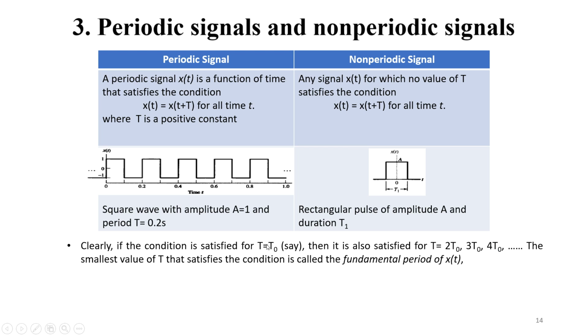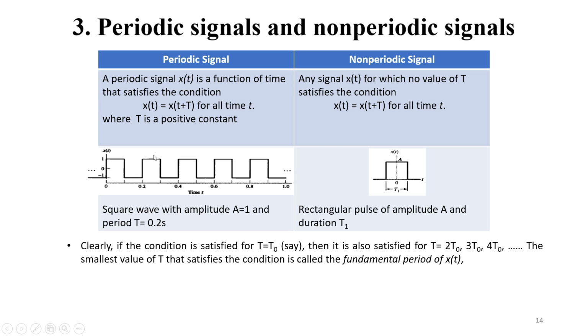The smallest value of T, that is T naught in this case, is known as the fundamental period of x(t). That is the smallest value of T for which this signal repeats.